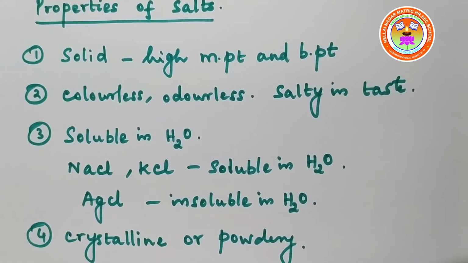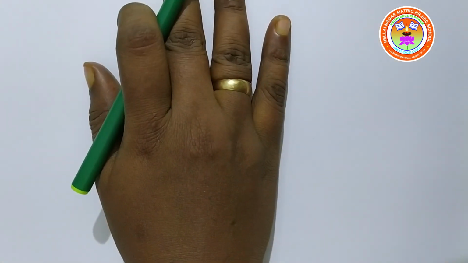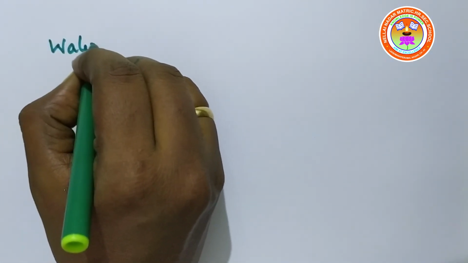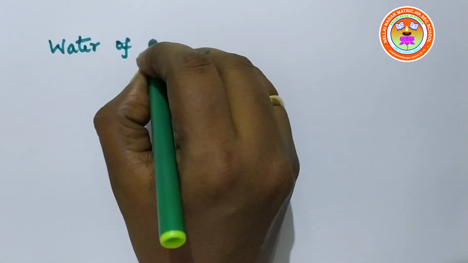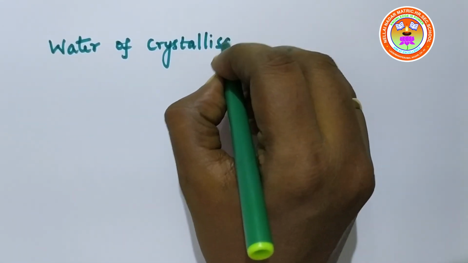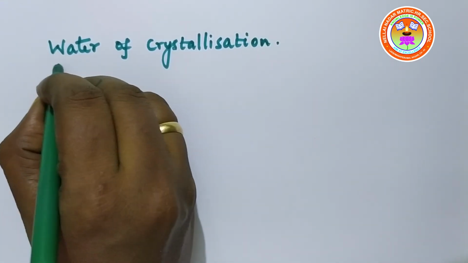Okay. The next topic is water of crystallization. What do you mean by water of crystallization?